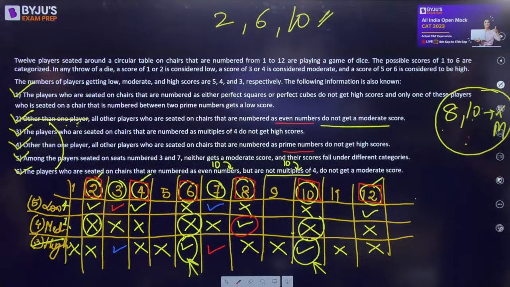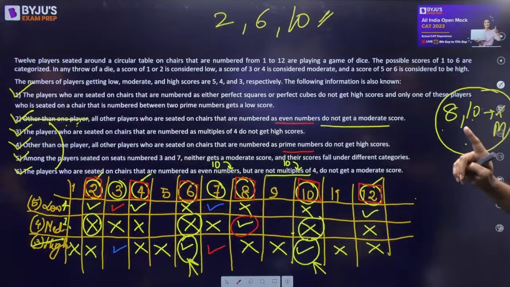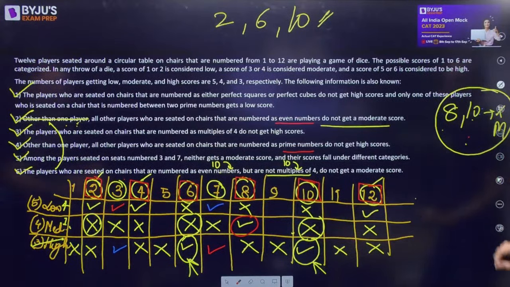Multiples of 4 do not get high. All right. Prime number do not get high. Not required. 3 and 7 fine. Even, not multiples of 4. इनमें से कुछ नहीं है ऐसा. ये बोल रहे हैं 8 को लो कर लो, 12 को मॉडरेट कर लो. The players who are seated on chairs that are either a perfect square or perfect cube do not get high. So नहीं कर सकते. 8 को हाई नहीं कर सकते, 8 को लो कर रहे. Okay, do not get high and get a low.